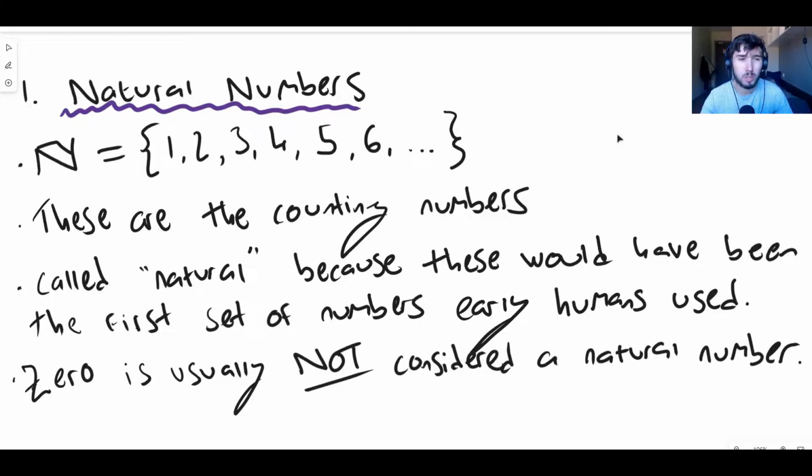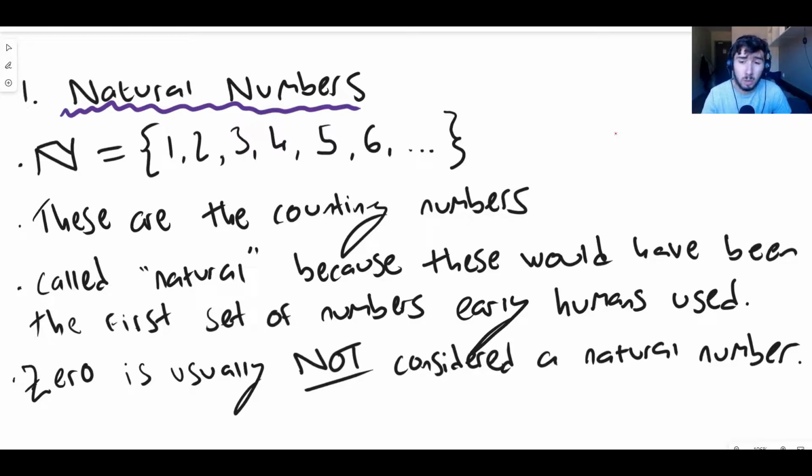The natural numbers are denoted by this kind of thick N. That's what I like to call it. I don't really know the correct word for it, but this fancy N shape just means the set of natural numbers. We write that as curly brackets, 1, 2, 3, 4, 5, 6, 7, 8, 9, 10, all the way up to infinity. So the natural numbers never stop. They continue all the way up to infinity, but they are only the positive whole numbers. And they are the counting numbers. That's how you can think of them.